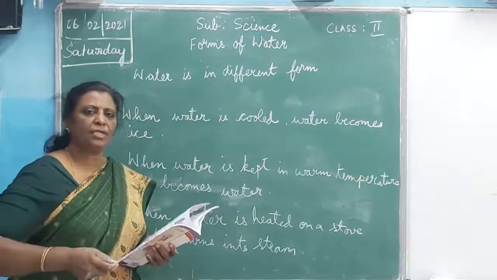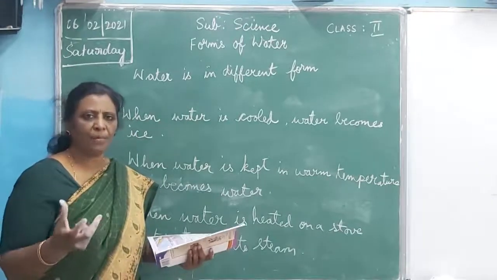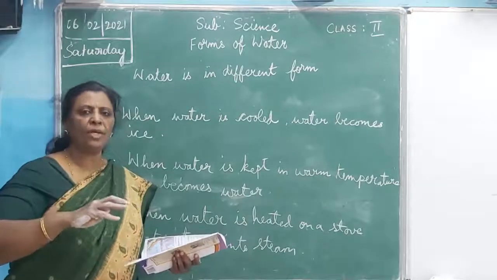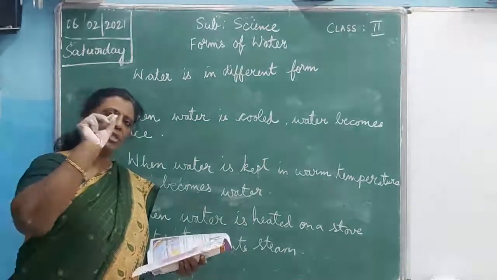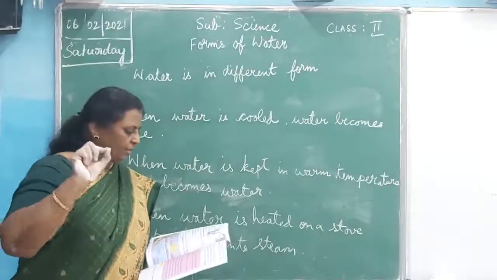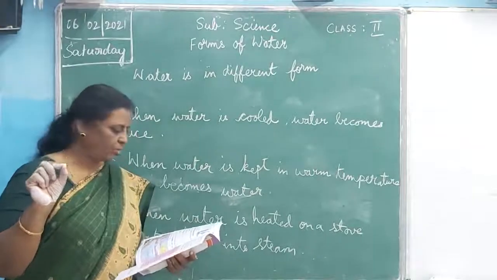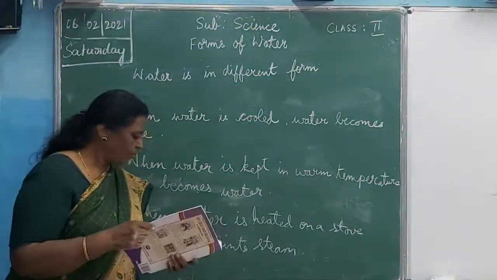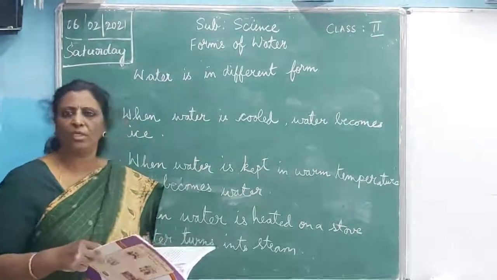When a vessel is kept on the stove and you put a cool lid over it, when you lift the lid and see, you will see drops of water. These drops of water are formed when steam is cooled. So, thus, water, ice and steam are the different forms of water.